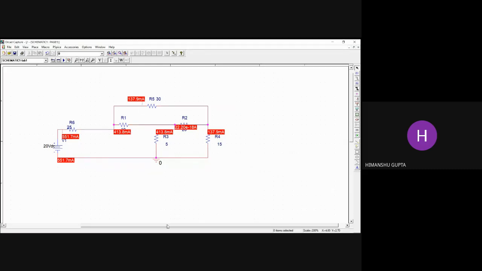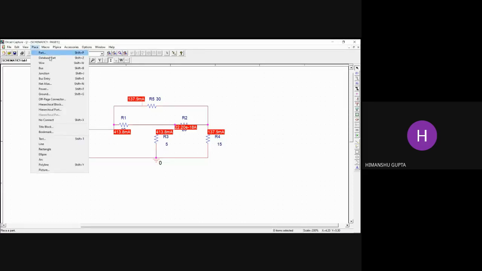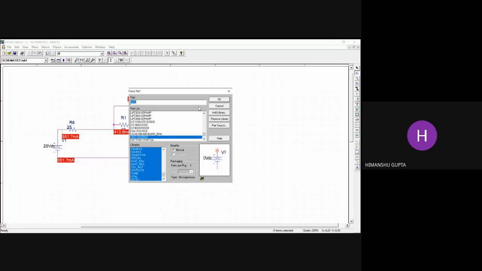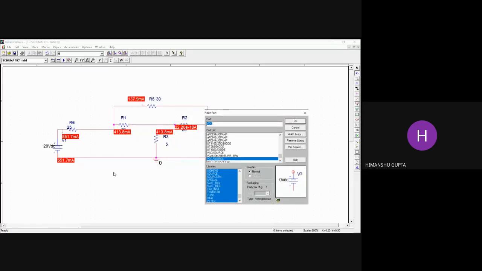Firstly, what we have to do in PSpice is connect the resistors according to the circuit provided. For that, we go to the parts menu, which may be opened using Shift plus P. Since we have to use resistors and voltage sources, and the voltage source is a DC voltage source, the first part we select is the DC voltage source.